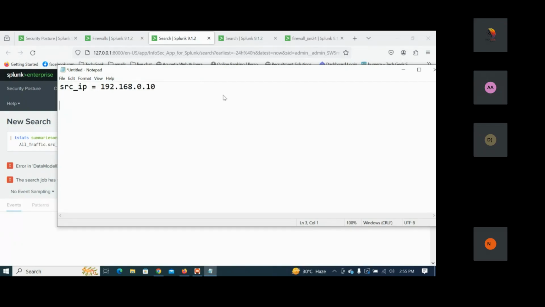Now, what is the difference between these two? Can anybody tell me? If I'm writing like this, the IP address which is not equal to 192.168.0.10. So what is the difference if I'm using equal to or if I'm using exclamation mark and equal to? What exactly does it mean? It's not equal to. Exclamation means not, the equal to operator. Yes. So this is equal to, and this we can consider as not equal to.